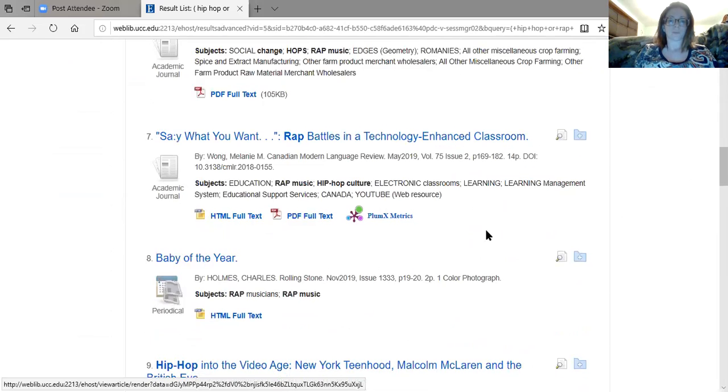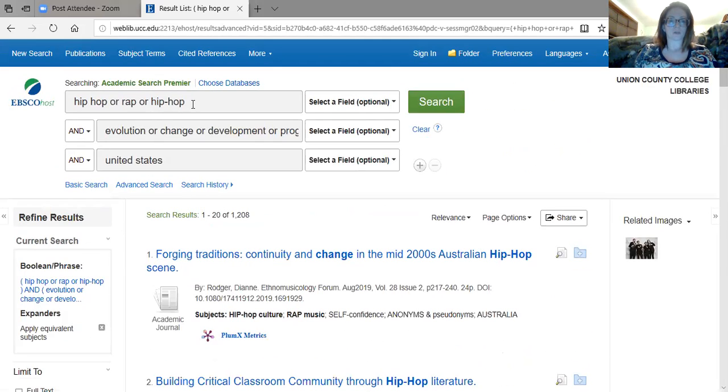Okay, so when you play around with the words and what you're putting in, that's going to accumulate different sources, different responses. Even when you're doing Google Scholar, you want to try to be as narrow as you can, but don't be too narrow. I know that sounds really backwards and kind of confusing, but I'm sorry.